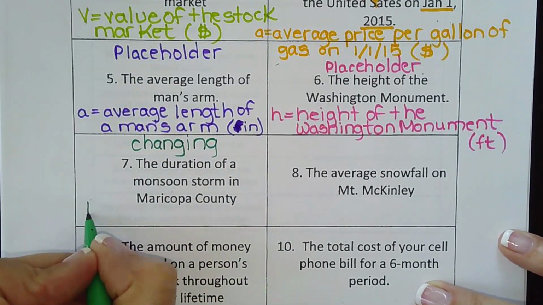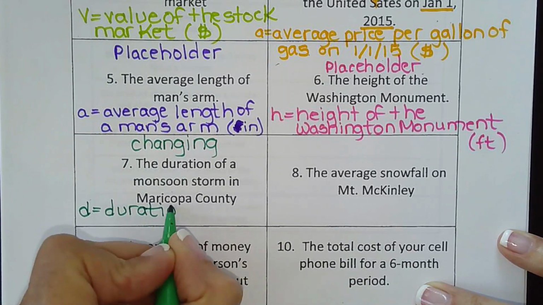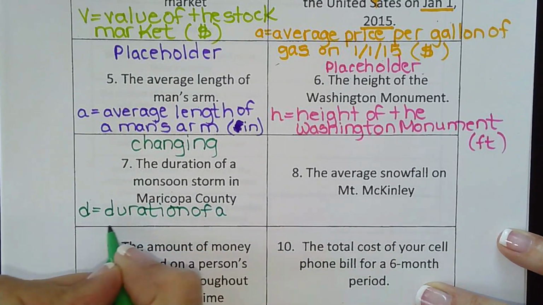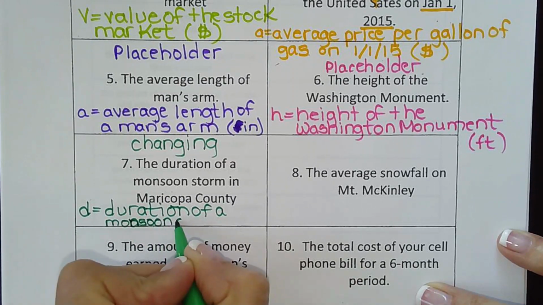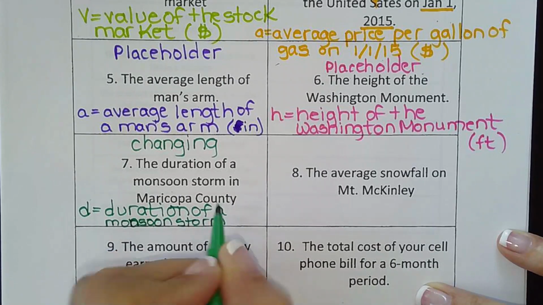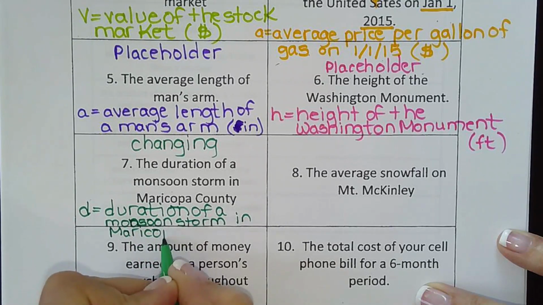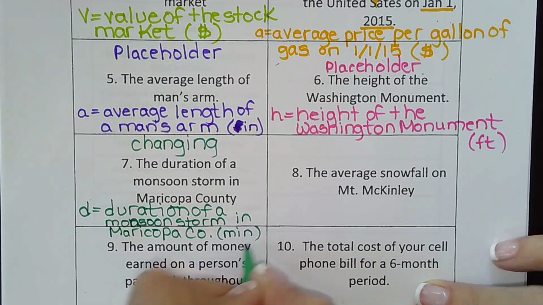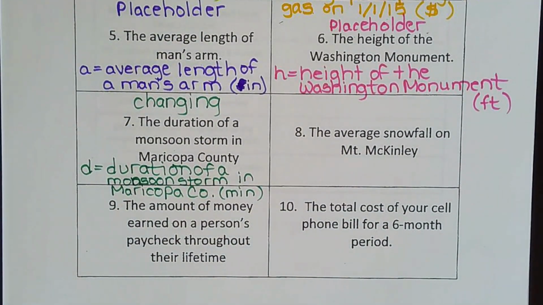So should we use D for duration of a monsoon storm in Maricopa County. And that's probably best in minutes since some are hours, some are minutes. It'd be easier to compare them that way.